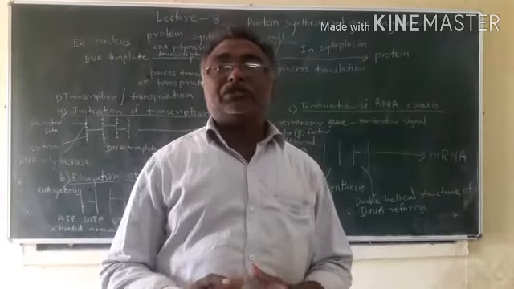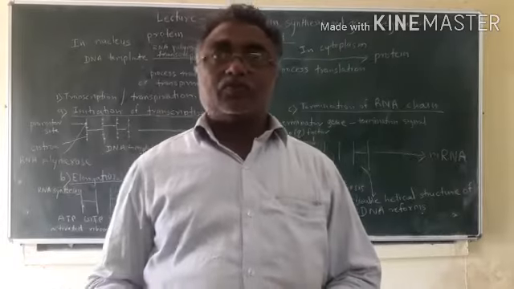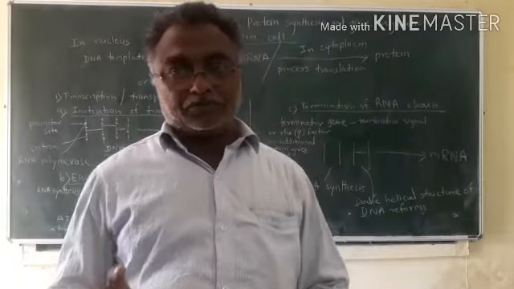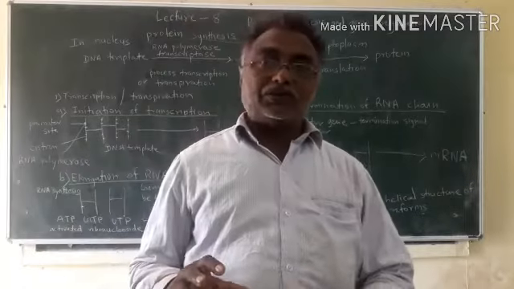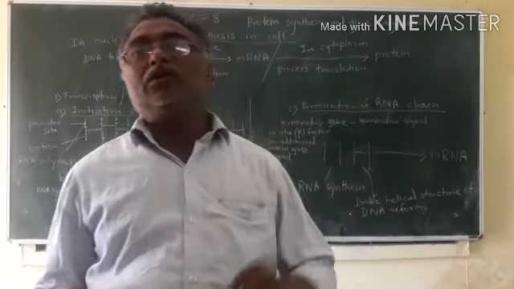Means messenger RNA is formed in the nucleus, and it will carry the code system of DNA, and after its formation will move into the cytoplasm.